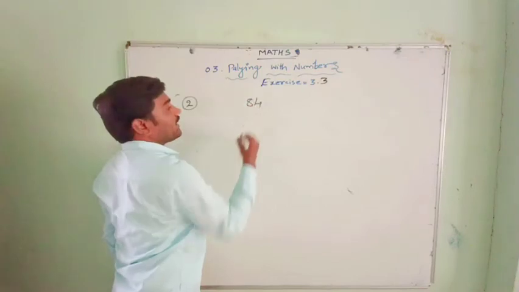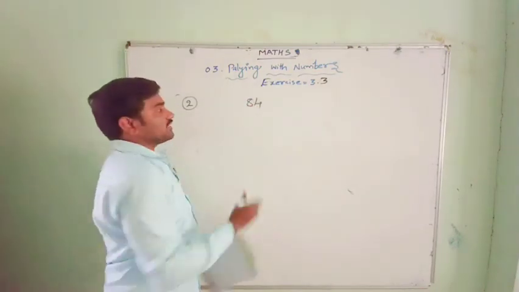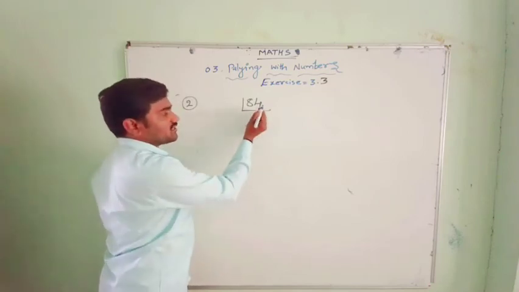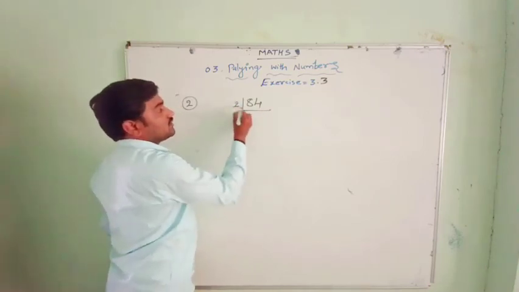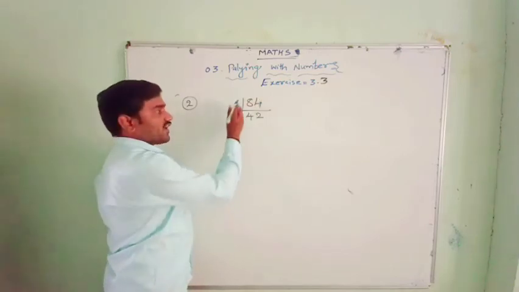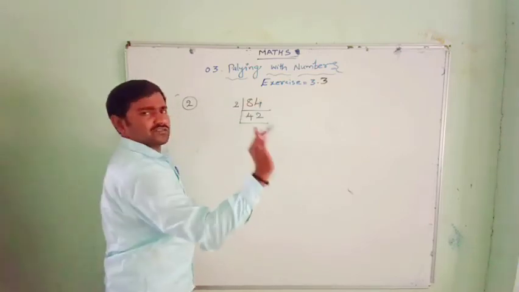Factorize 84 by the division method. We have to divide 84 by the division method, factorizing using prime numbers. Here 2 fours are 8, 2 twos are 4. This is factorizing. Factorizing is nothing but division, that you remember.